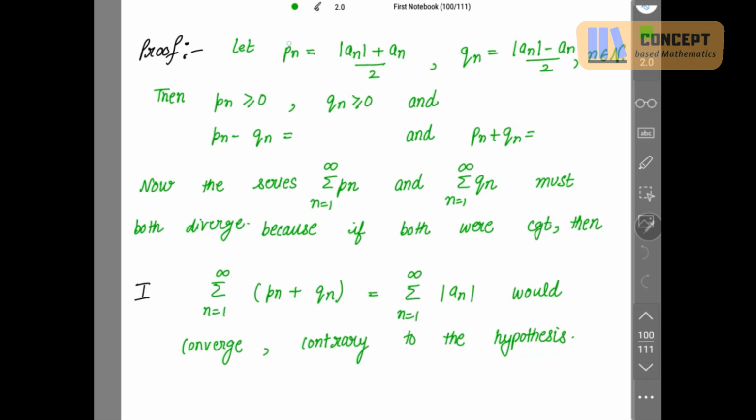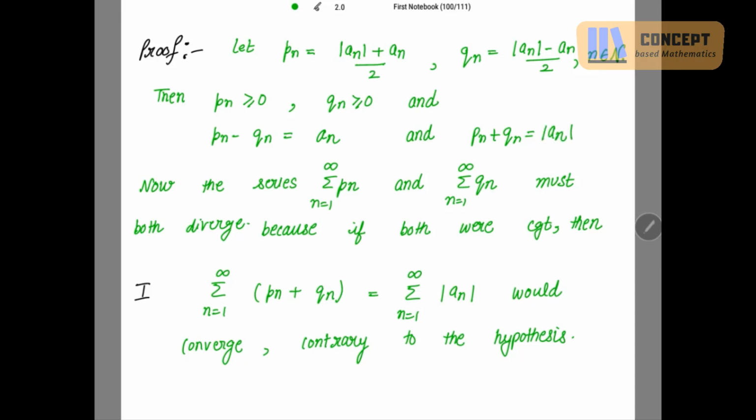I'm taking small pn to be equal to (mod an plus an) by 2, and taking small qn to be equal to (mod an minus an) by 2, for n belonging to the natural numbers. Then pn is greater than or equal to 0 and qn is also greater than or equal to 0. And what is pn minus qn? If you subtract these two, we will get an. And if we add these two, pn plus qn comes out to be mod an.